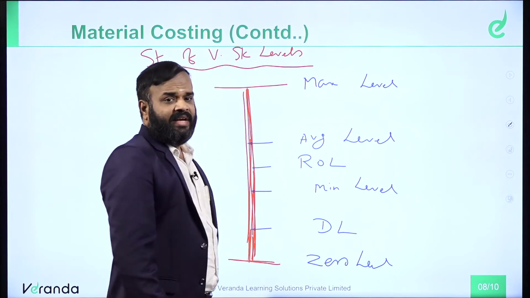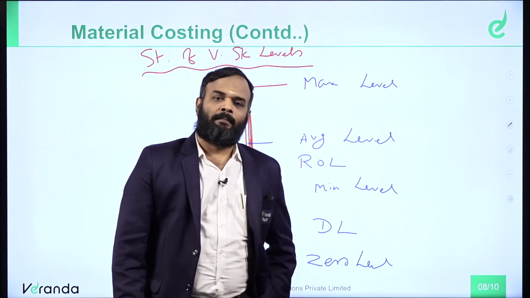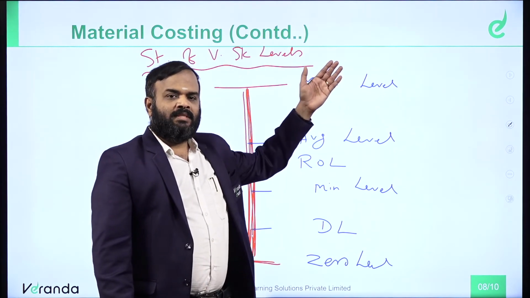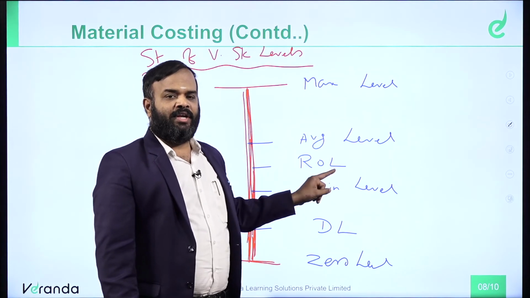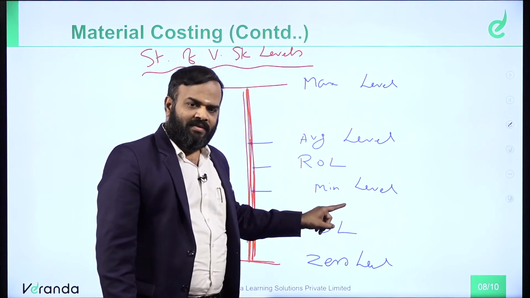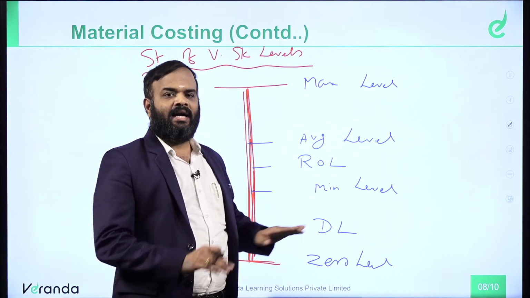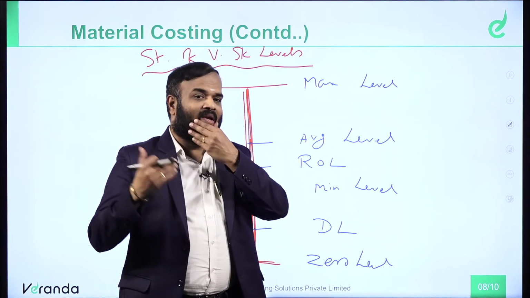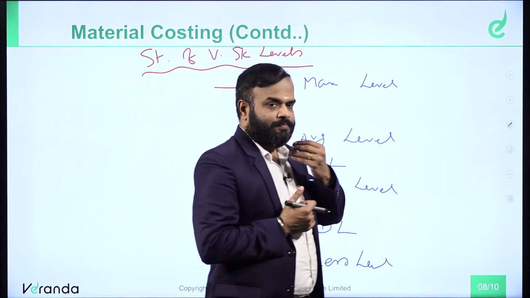These are all the various levels of stock. The levels are maximum level, average level, reorder level, minimum level, danger level, and zero level.